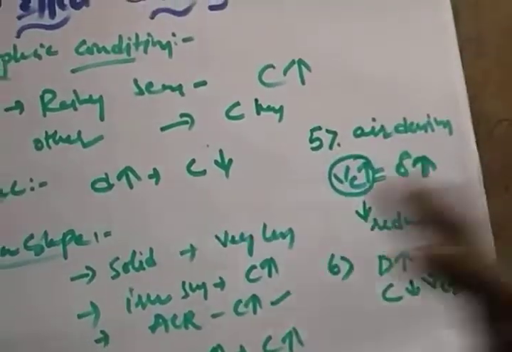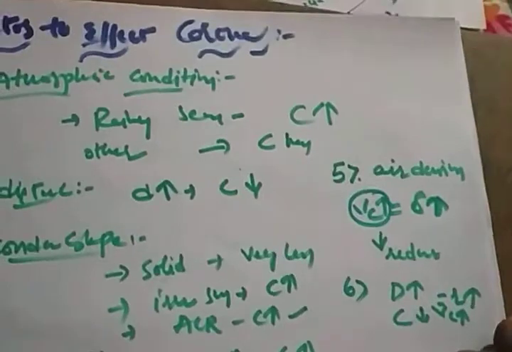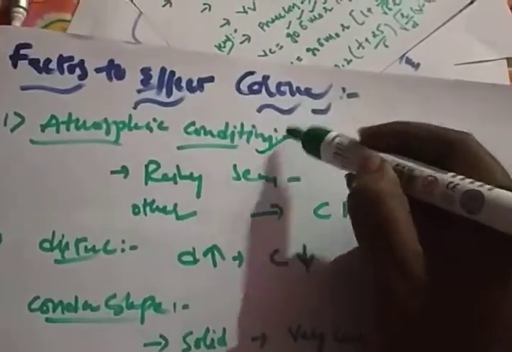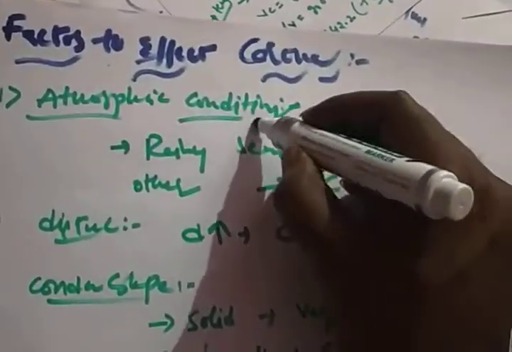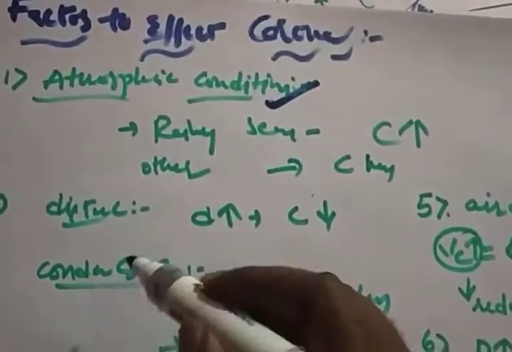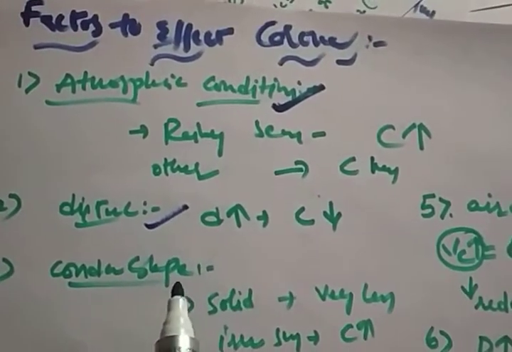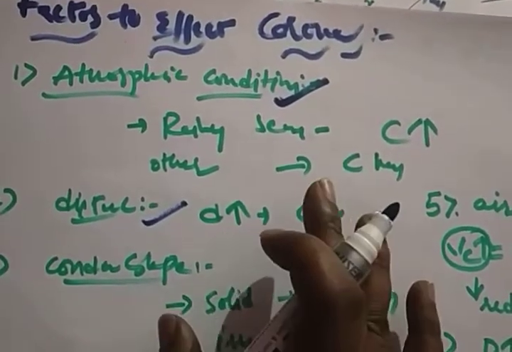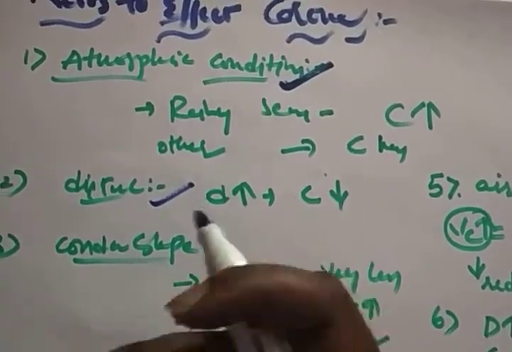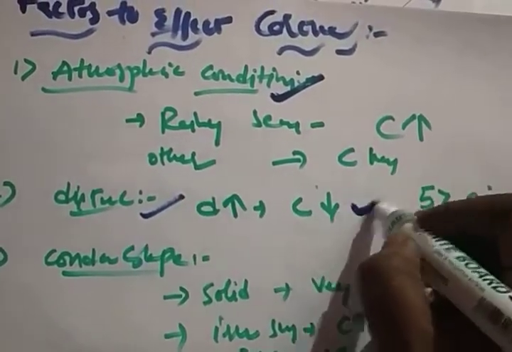So these are the reduction methods, but these are also the things that affect the formation of corona. So what are the main factors that affect the corona? Atmospheric condition: if it is a rainy season, definitely the corona effects are more, and in other seasons there will be less corona. And the distance: if the distance placed between the conductors is large, it requires more voltage, so the chances of corona are less.